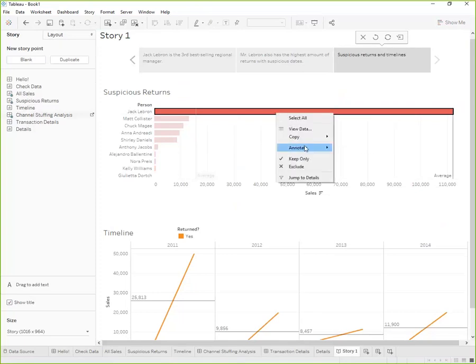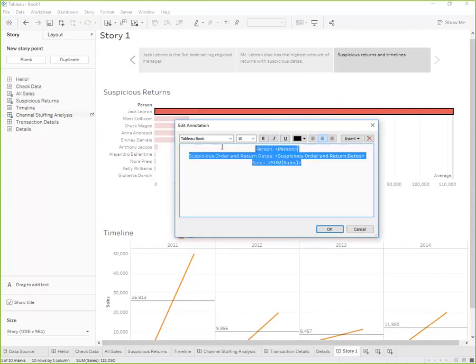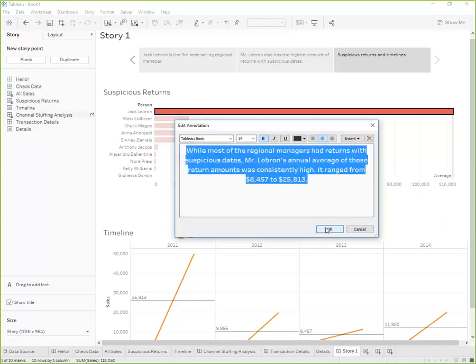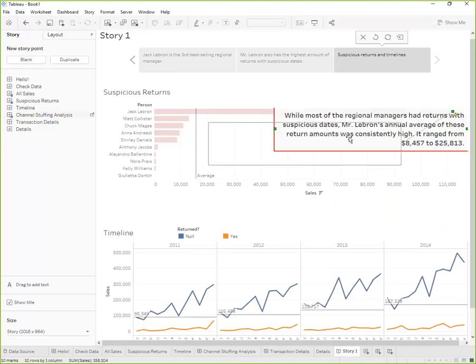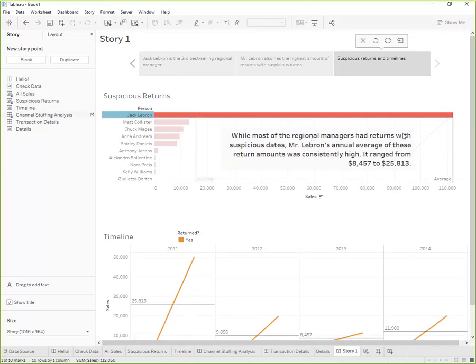Now this time I'm going to annotate directly on the view itself. And again, I just keep on highlighting what I want them to look at.